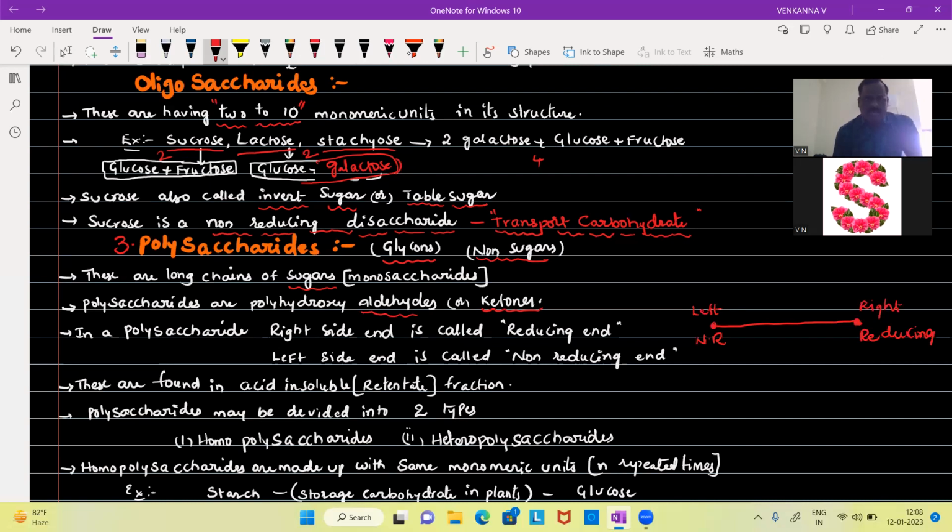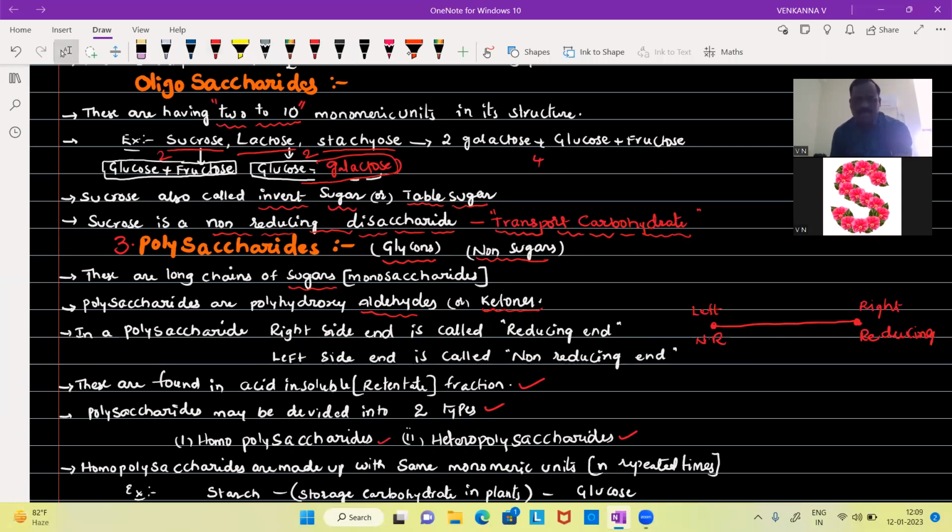The polysaccharides are found in the acid-insoluble fraction or present in the retentate. Polysaccharides may be divided into two types. They are homopolysaccharides and the second one is heteropolysaccharides.